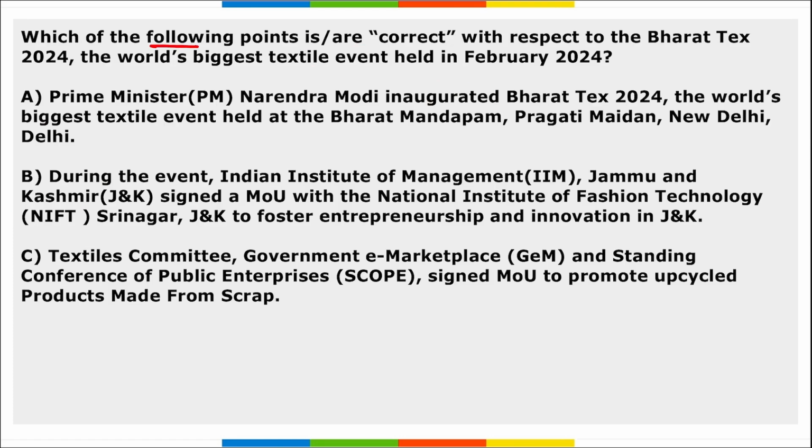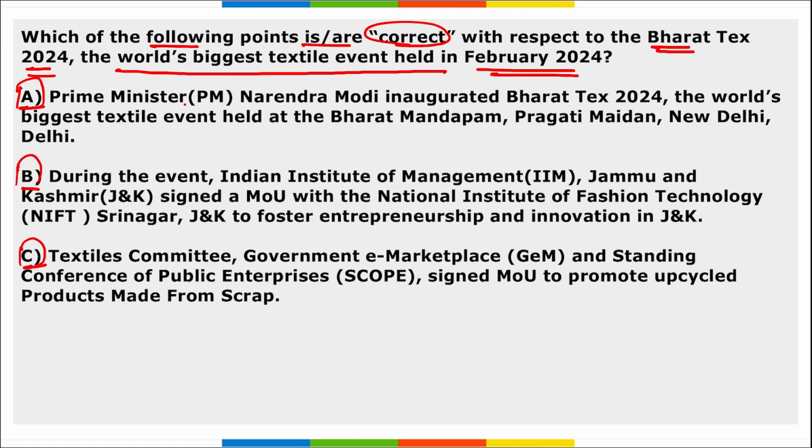Next, which of the following points are correct with respect to Bharat Tex 24, the world's biggest textile event held in Feb 2024? If we are talking about this world's biggest textile event, which of the options are rightly mentioned here? All three options are rightly mentioned. PM Narendra Modi inaugurated Bharat Tex 24 at the Bharat Mandapam, Pragati Maidan in New Delhi. Absolutely right.